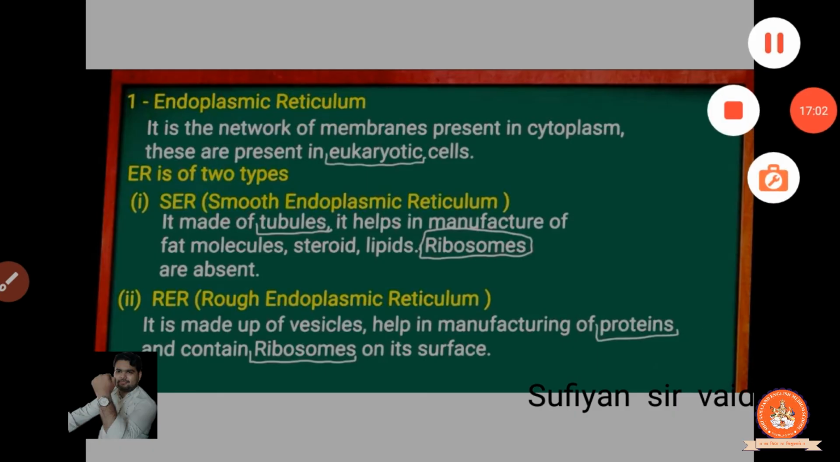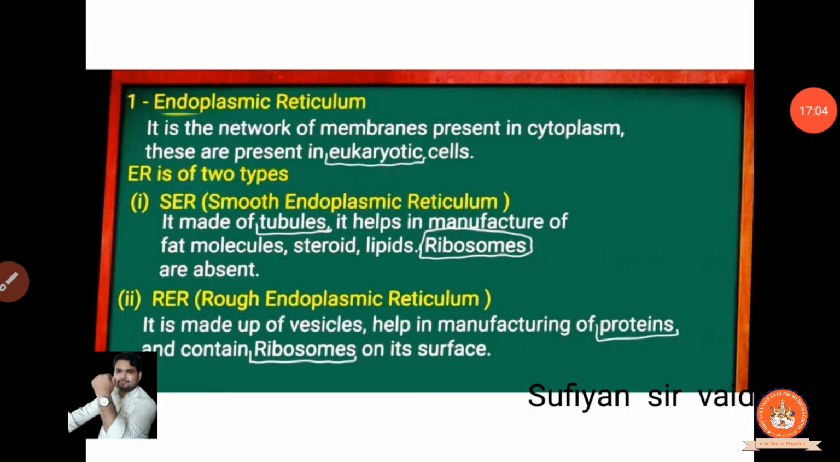So endoplasmic reticulum is what? It is a network of membranes present in the cytoplasm. Clear? So in the previous lecture you had seen those networks around the nucleus, all connected with each other. It's the endoplasmic reticulum, also known as ER. So we will discuss only ER. Now this is of two types.